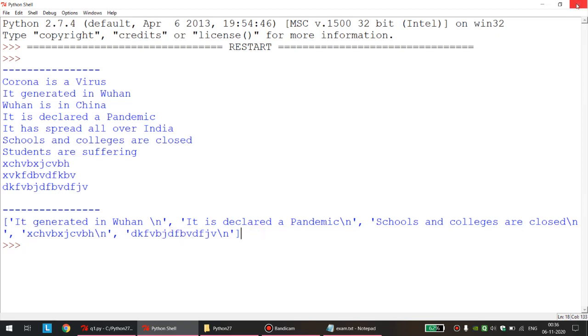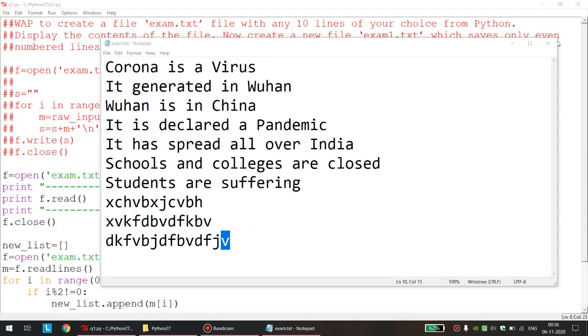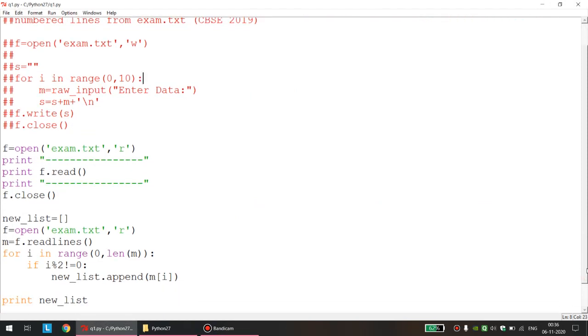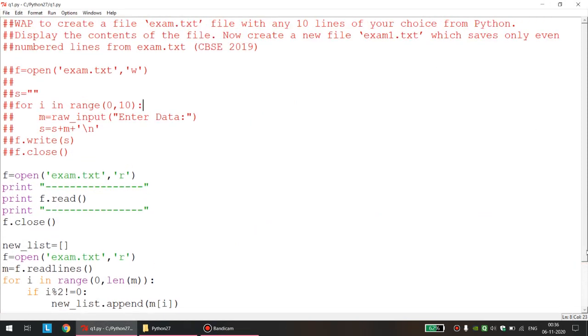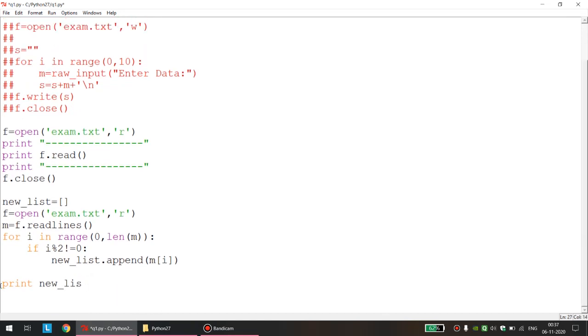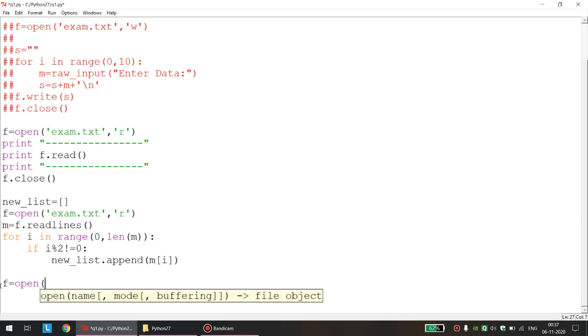That means my list is ready. The only thing to be done now is to write this new list to the new file, exam1.txt. So instead of printing this, I will create a new file. f = open, let us say it is given in the question, exam1.txt, and whenever we are creating a file it is in write mode.